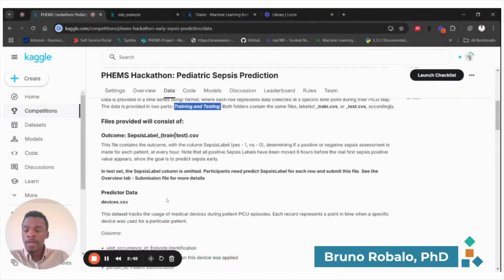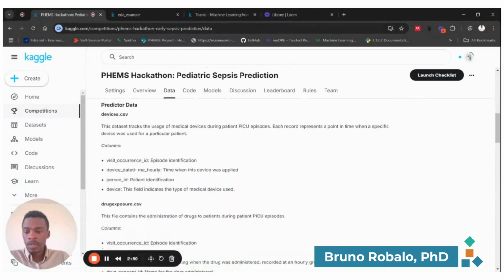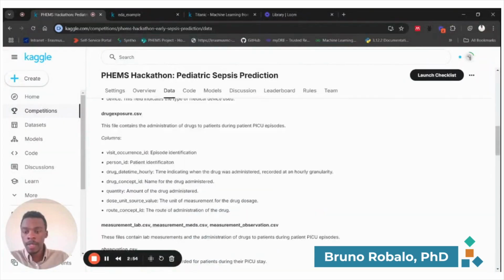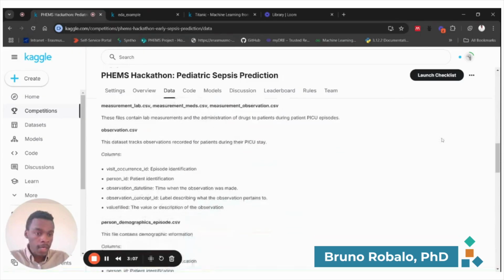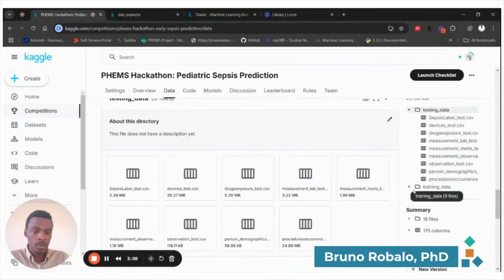And here we also provide a description of all the files, so what's in each table, what kind of variables you can expect. And one of the most important files here is the outcome, the file with the outcome variable, here sepsis label underscore train or underscore test.csv. And I will scroll all the way down here to show you what I mean.